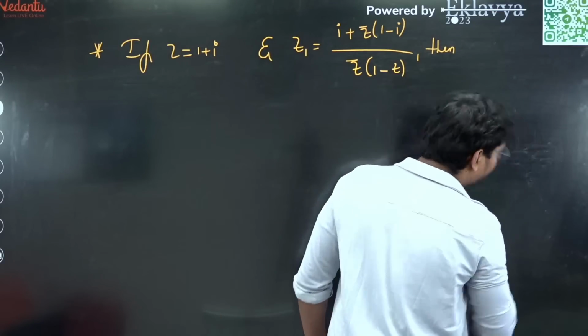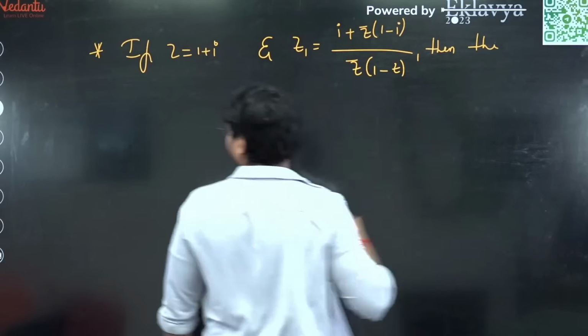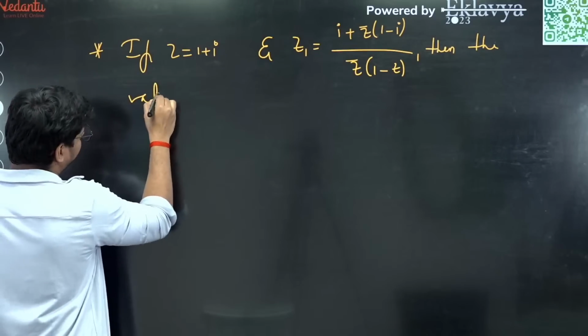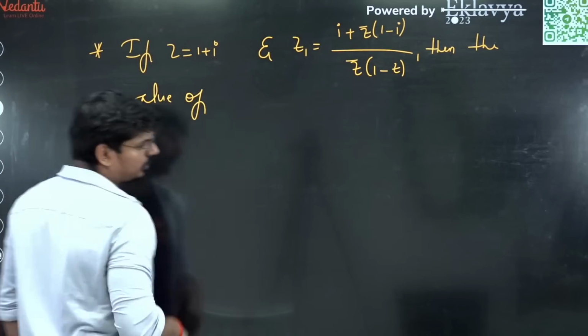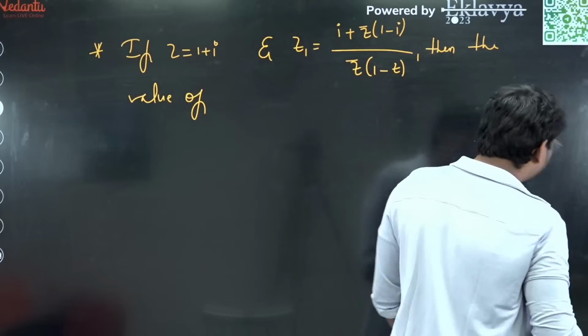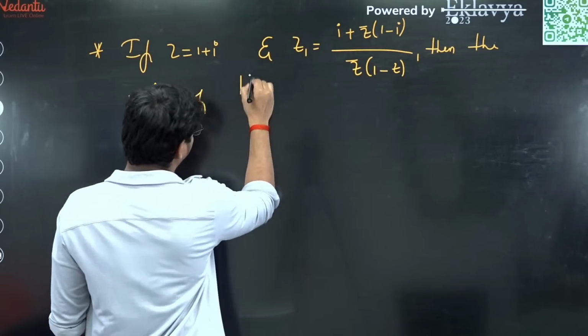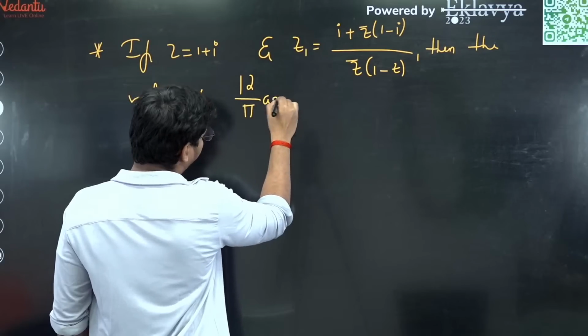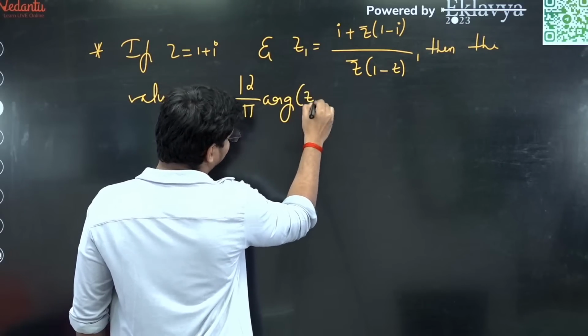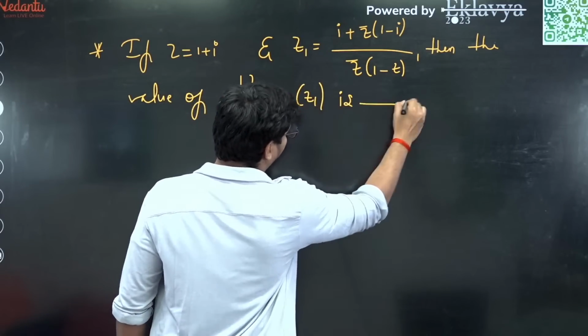Then what is happening here? Then the value of what we need to figure out here, 12 by pi argument of z1. This is what we need to figure out in this case.